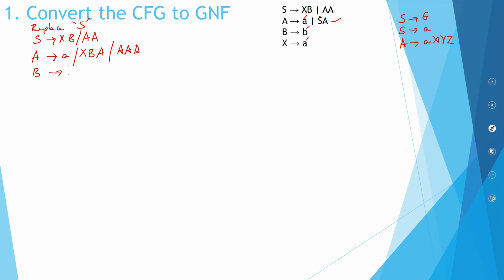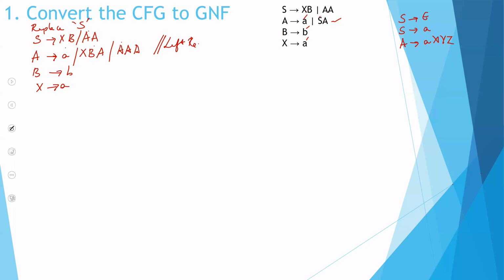B is B. X is A. We have replaced S, as I told you. At each and every step, check whether you have a left recursion. Okay, so I'll check over here. No left recursion, no left recursion, no. Over there, here I do have a left recursion.